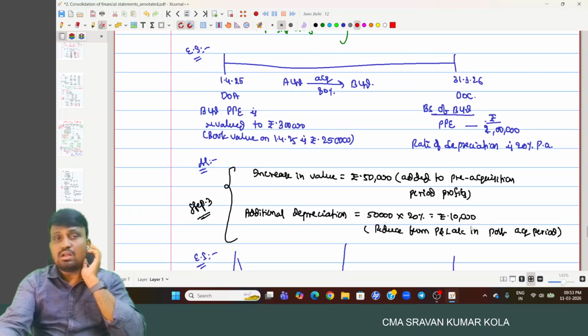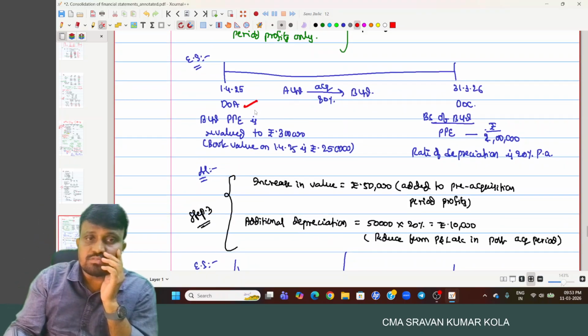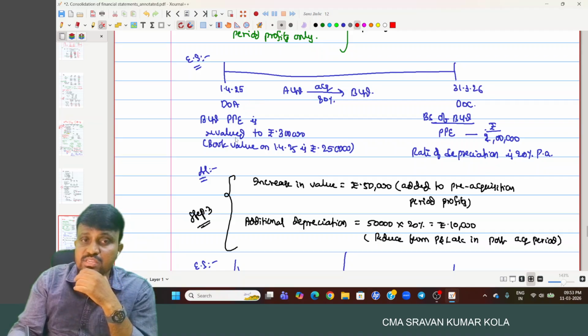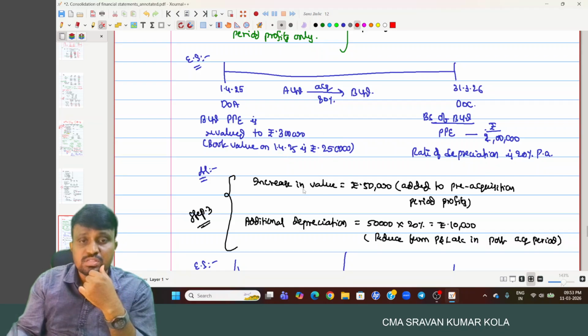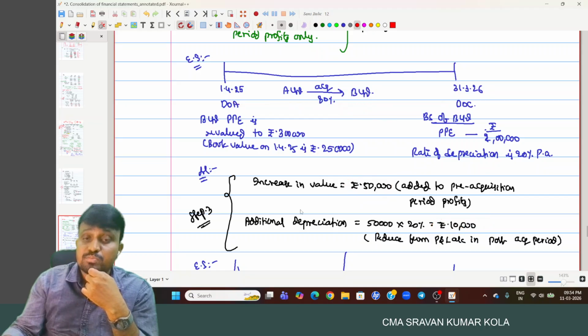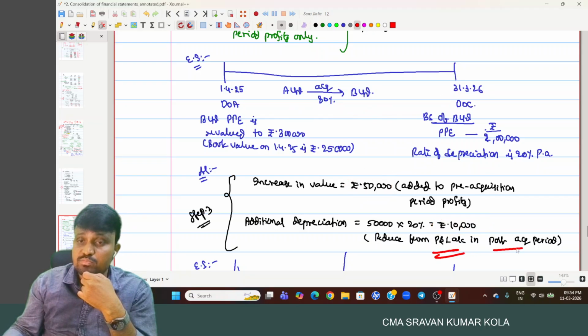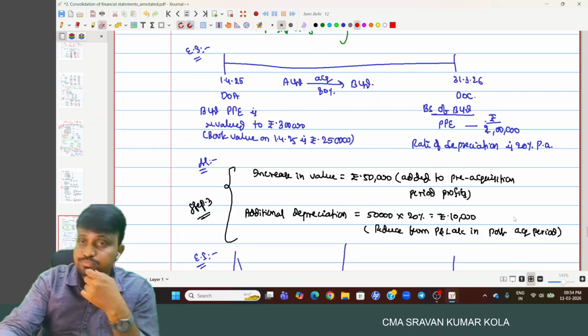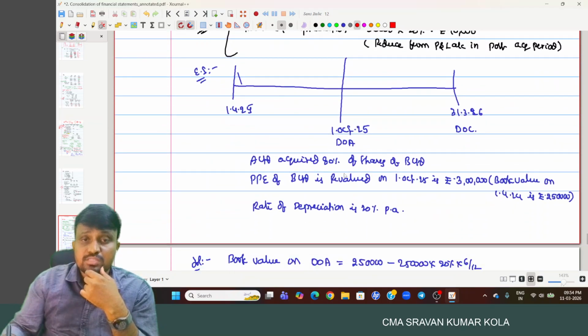And this is the year, on 1/4/2025, the date of acquisition. P Limited's PPE is revalued to 3 lakh. Book value on this day is 4 lakh 50, and there is a decrease of 50,000. That change in value is added to pre-acquisition period. On that 50,000, you need to provide the depreciation for the entire year. 50,000 into 20%, that is 10,000. That additional depreciation we have to charge, and we reduce it from profit and loss account in cost. And here, this is an important point.